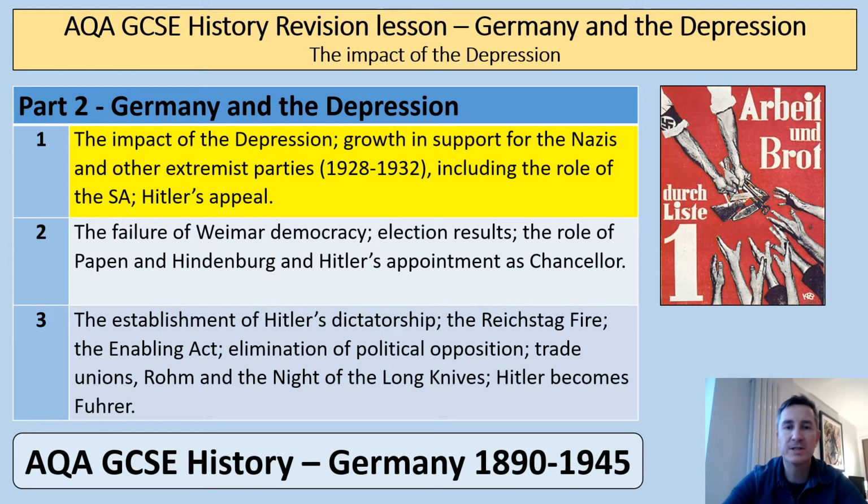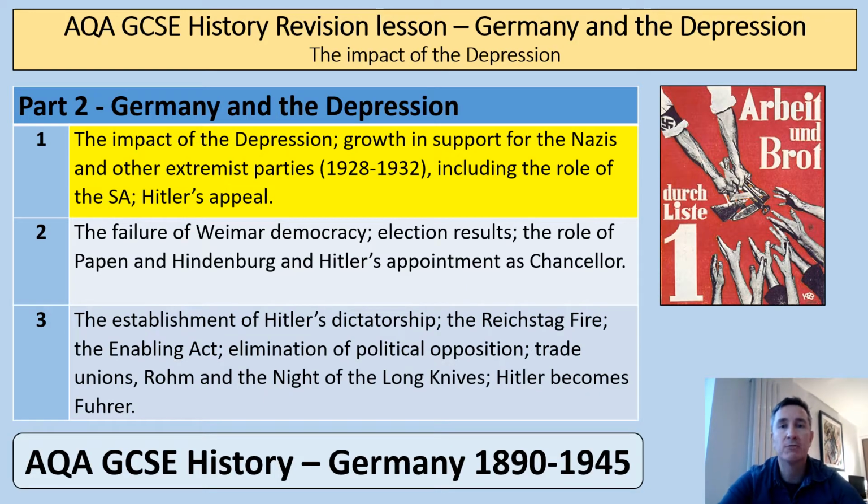So hello and welcome to this revision video on Germany and the Great Depression. In this lesson we're going to focus on the impact of the Depression and how that affected everyday life for people in Germany. We're going to look at the growth of support for the Nazis and of course other extremist groups such as the Communist Party, for example.